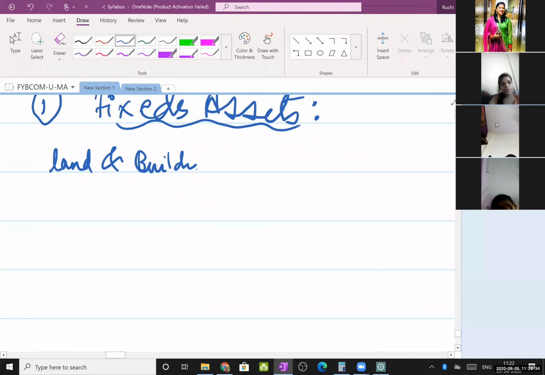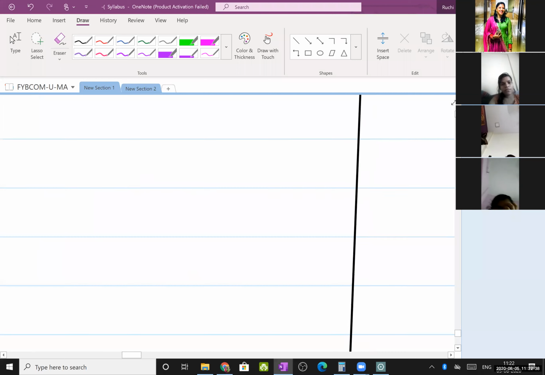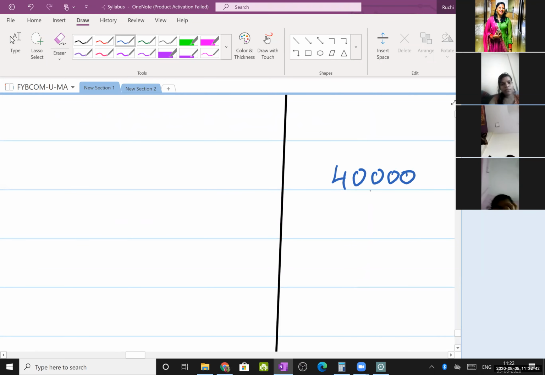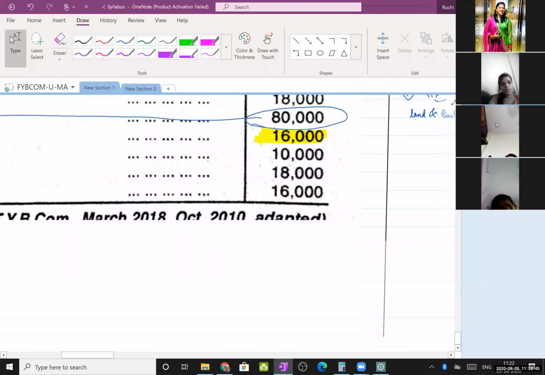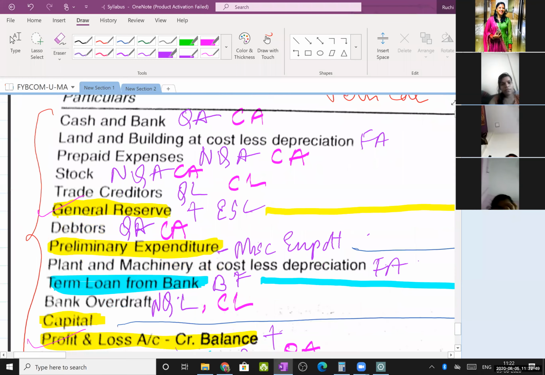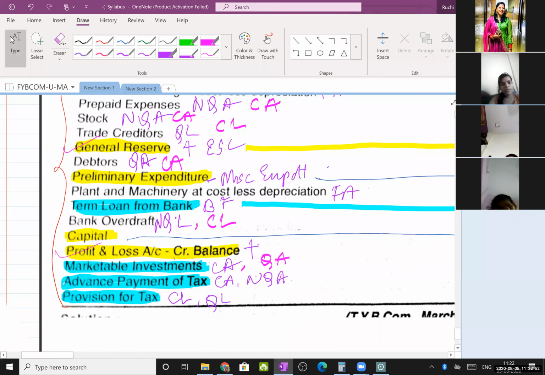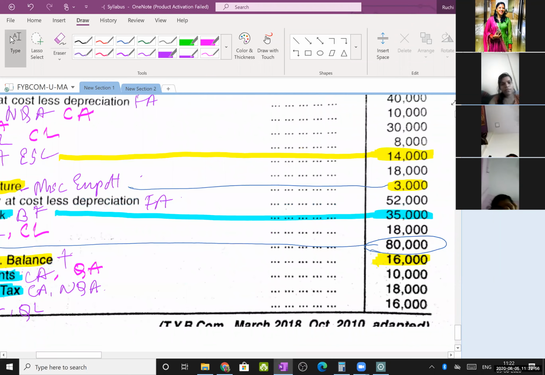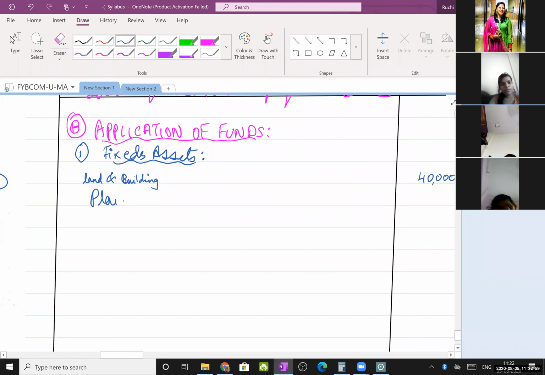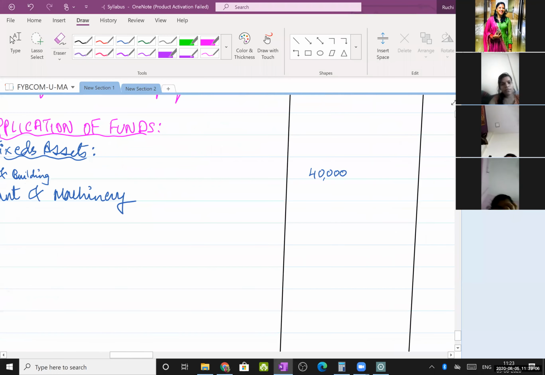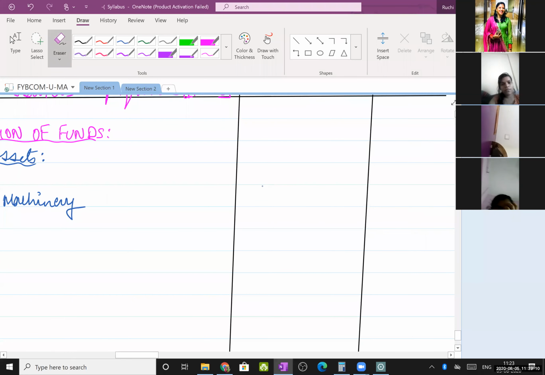Next, plant and machinery, 52,000. Take the total in the outer column. This is 92,000.